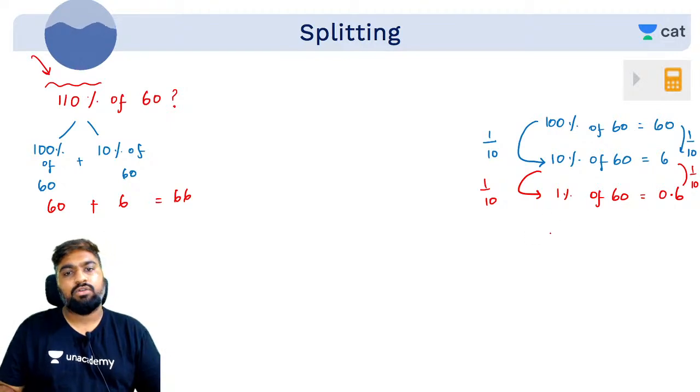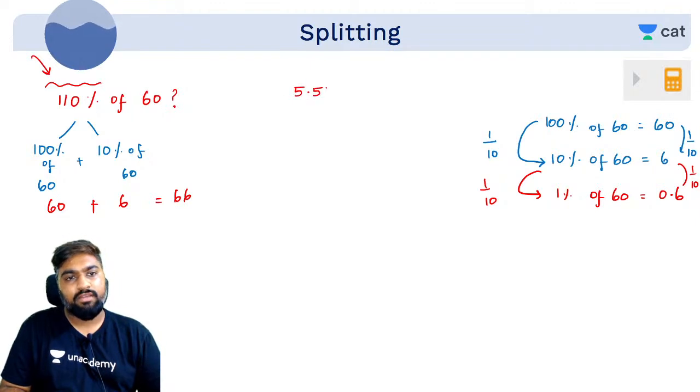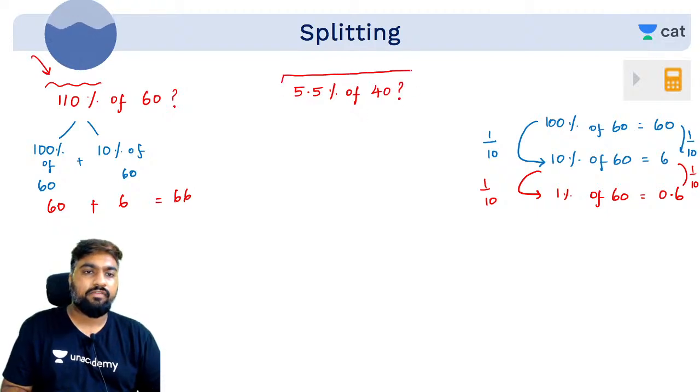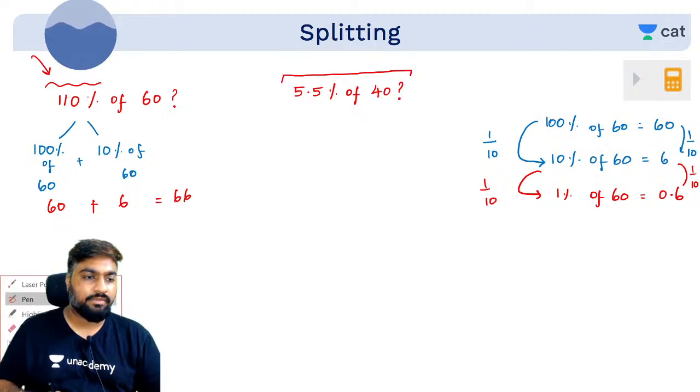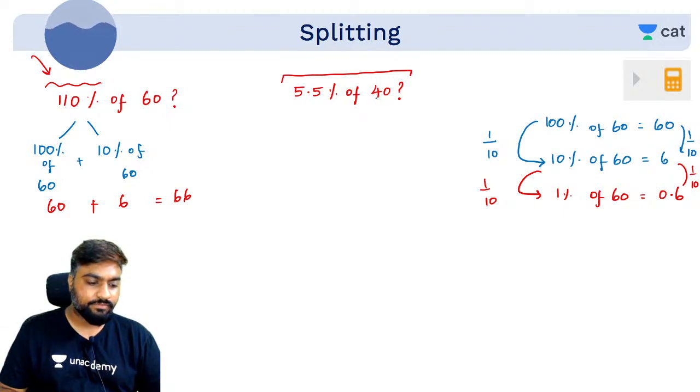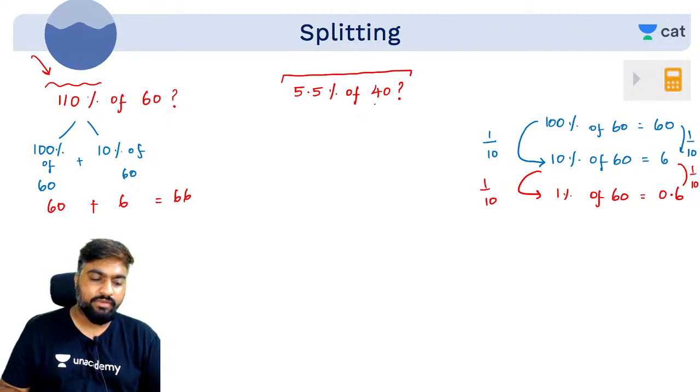If I ask you how much is 5.5% of 40, quickly answer this. How will you do 5.5% of 40? 2.2 everybody, very good.